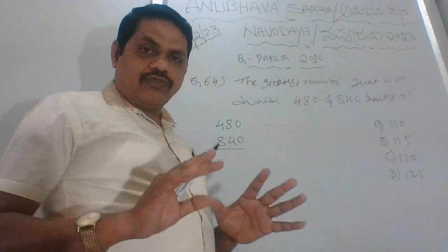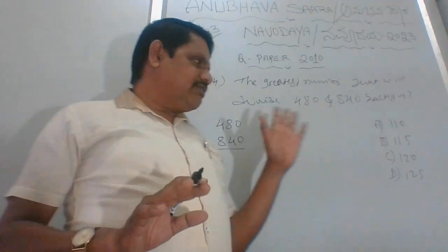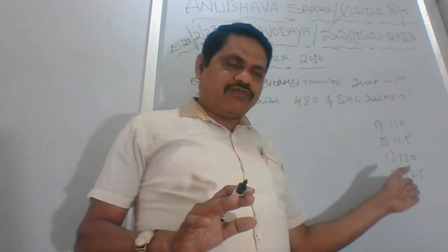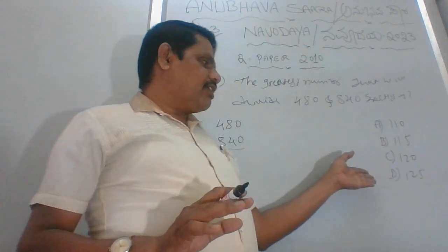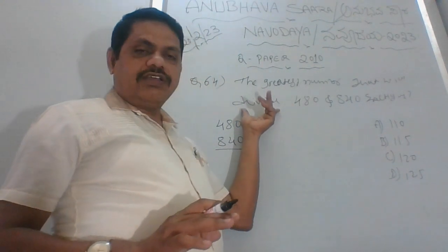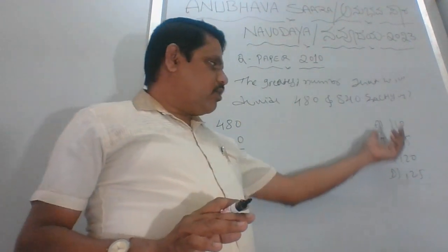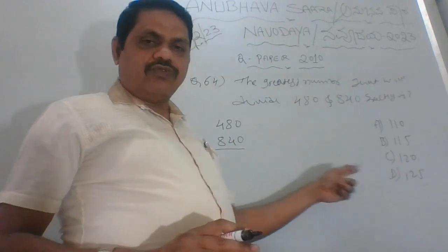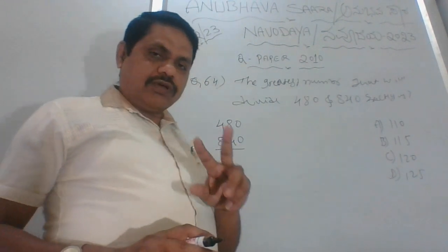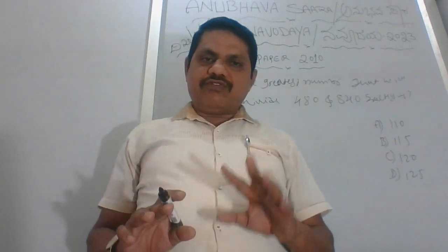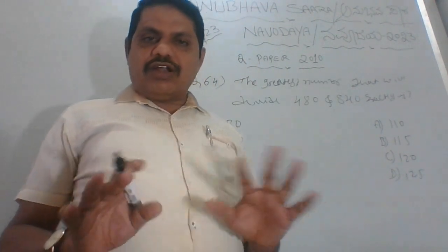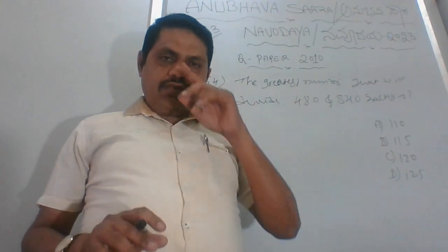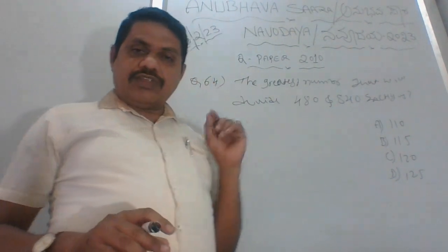It takes a minimum of 4 to 5 seconds for you to understand what exactly the question stands for and what the solution is. Why I am explaining this is, they are asking which option out of the four is going to divide both numbers. That should be very clear. You should have very clarity. They are not asking for one number, it should divide both numbers. That's what the question stands for.